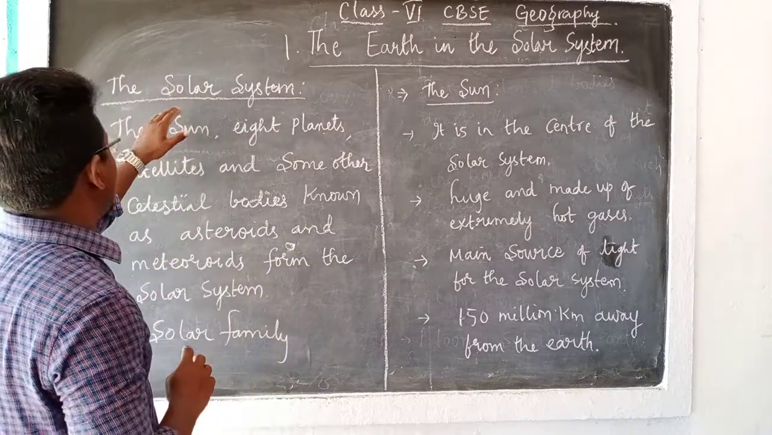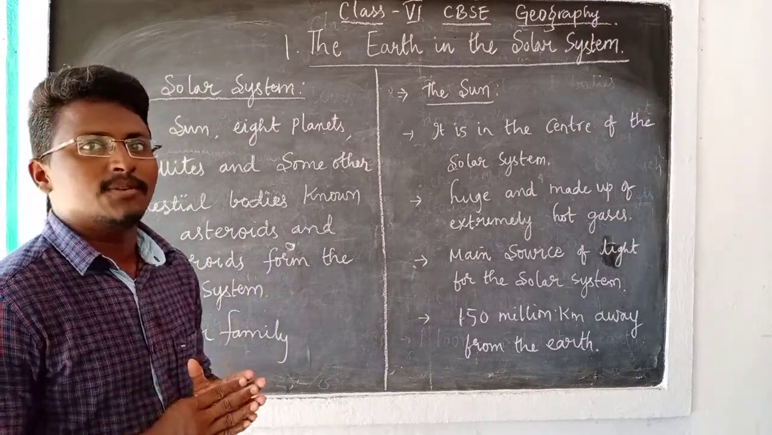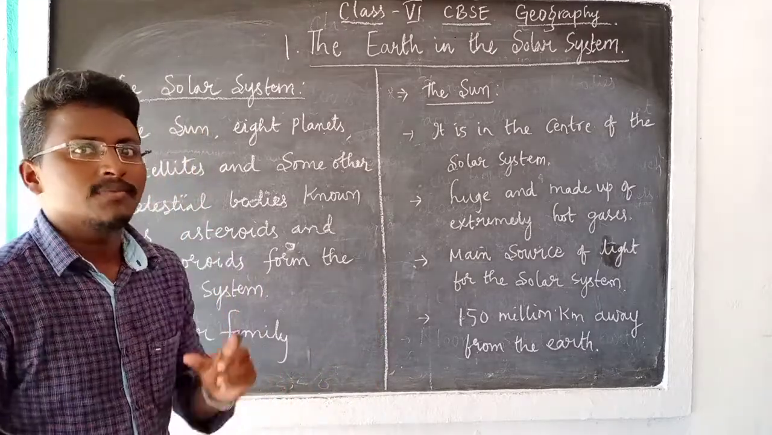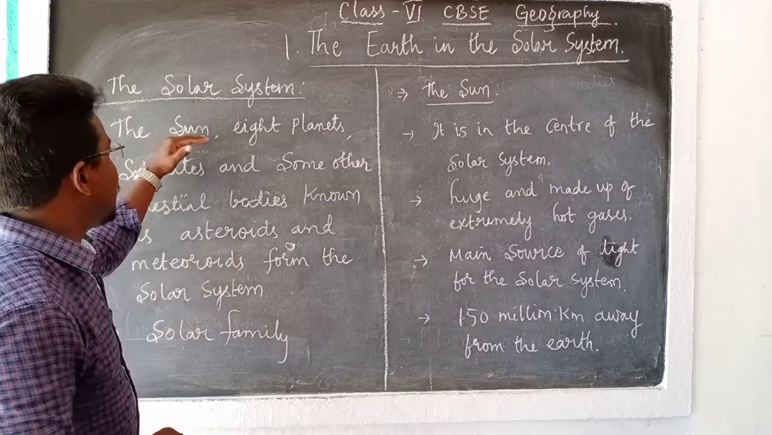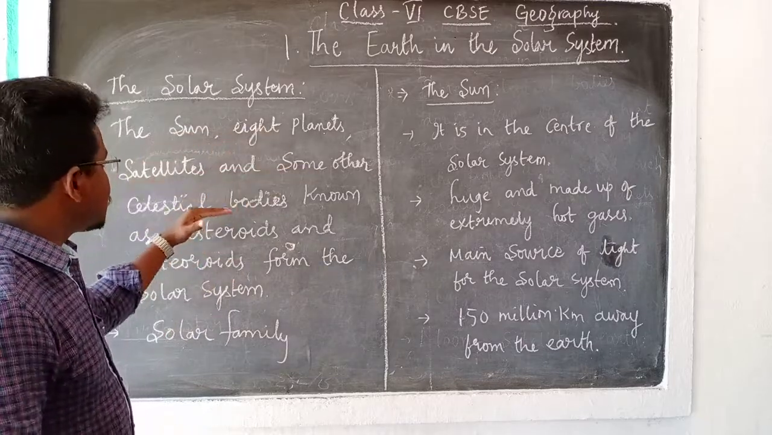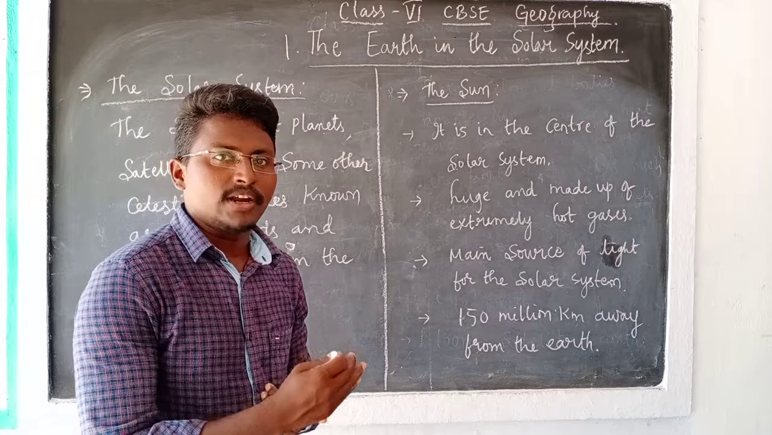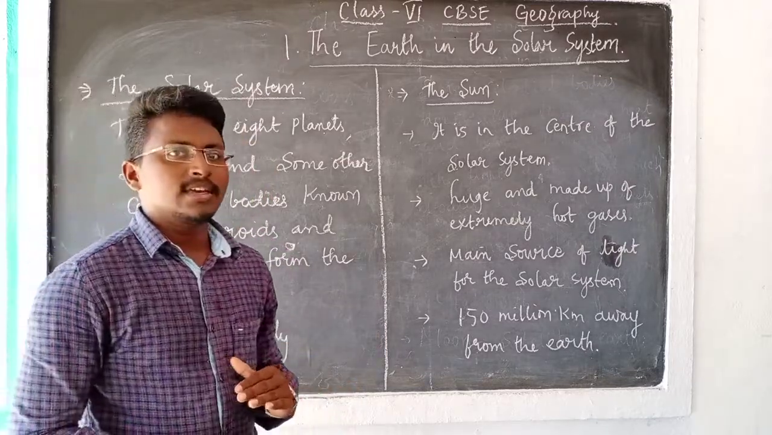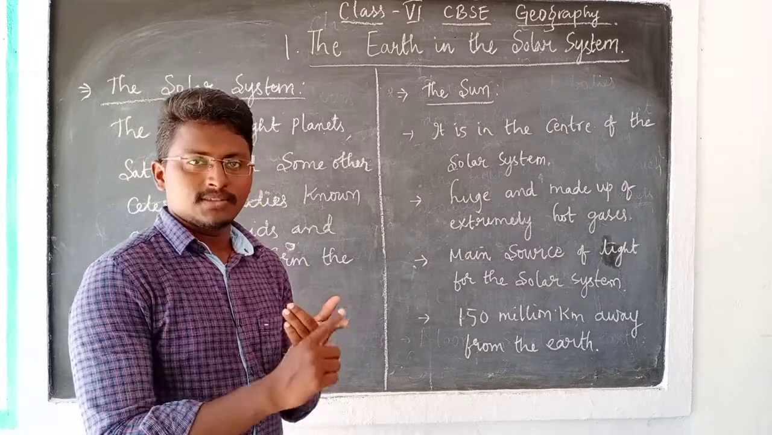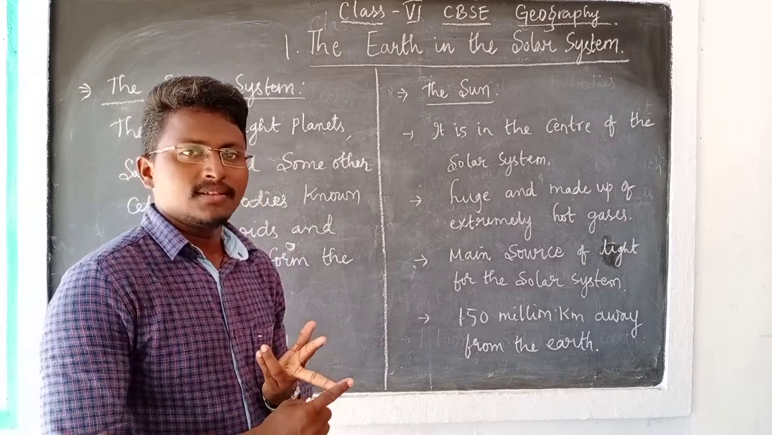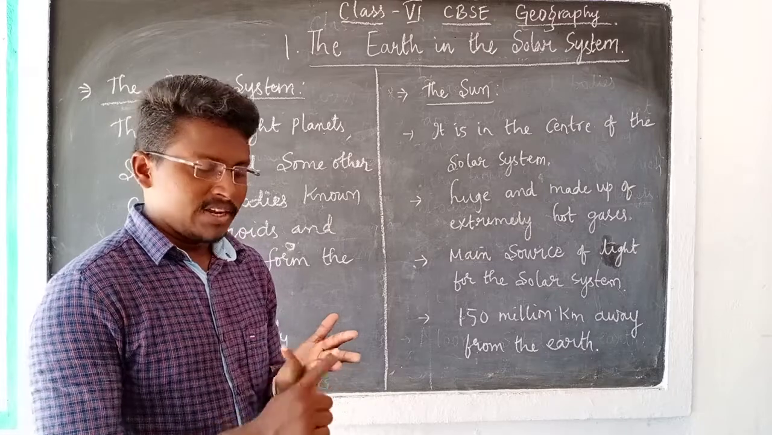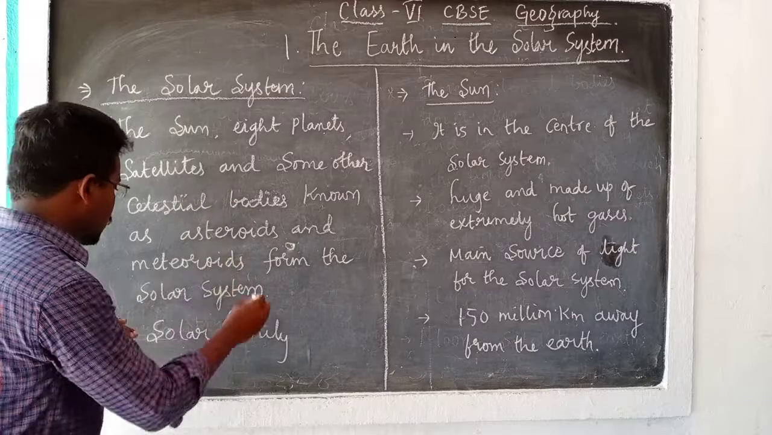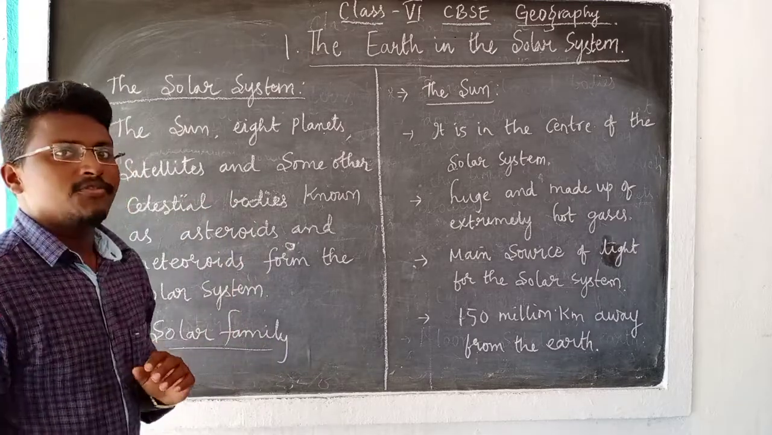The next topic we have to discuss is the solar system in which we all are living. What is this solar system? The solar system can be simply defined like this: the sun, 8 planets, and some other celestial bodies such as asteroids and meteorites, together known as the solar system. You can see in this solar system we have the sun as well as 8 planets. Then we also have meteorites as well as asteroids. That is why sometimes we also call it the solar family.